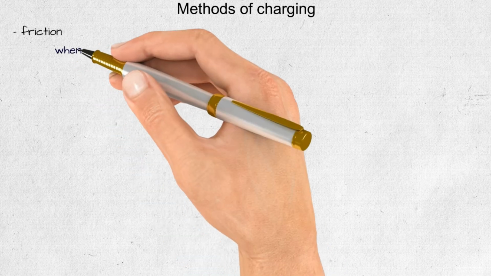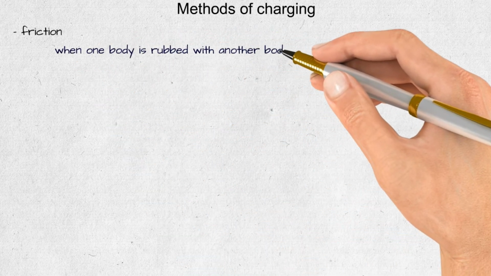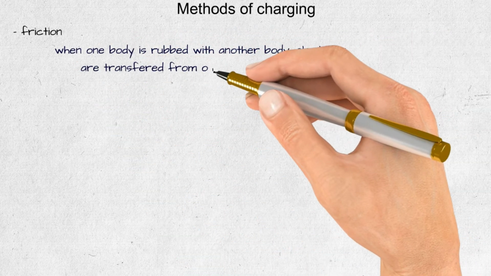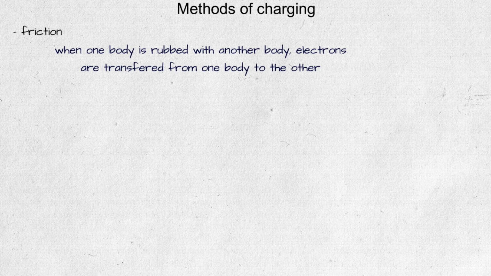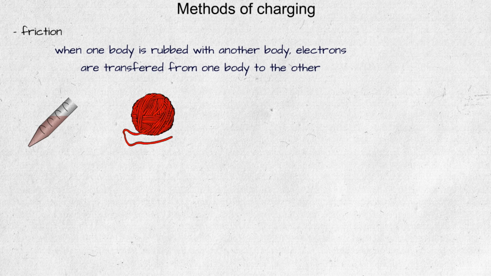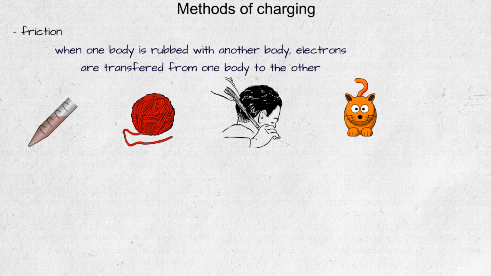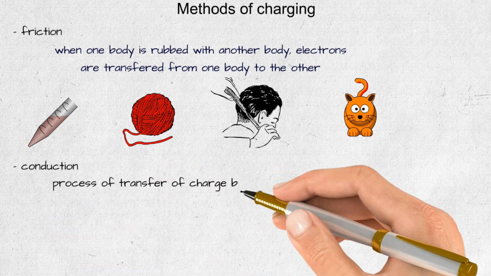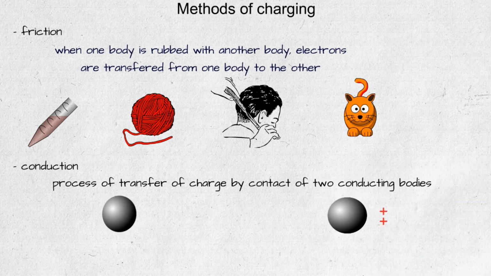Methods of charging. Friction. When one body is rubbed with another body, electrons are transferred from one body to the other. For example, a glass rod is rubbed with silk cloth, woolen cloth is rubbed with rubber shoes, amber or plastic objects, dry hair rubbed with a comb, and cat skin rubbed with an ebonite rod. Conduction. Process of transfer of charge by contact of two conducting bodies.